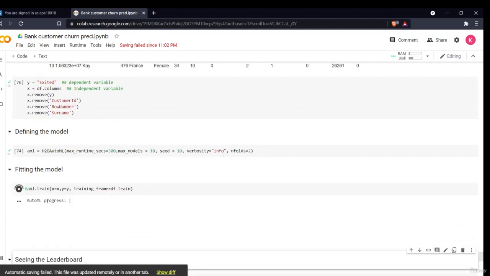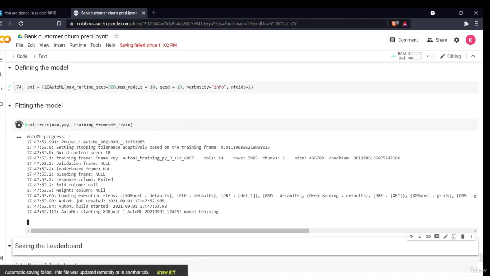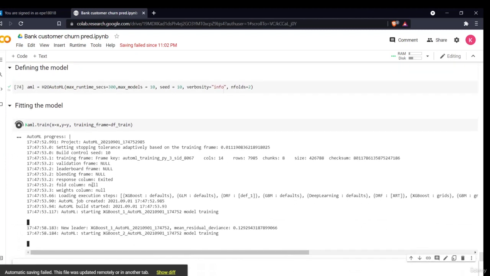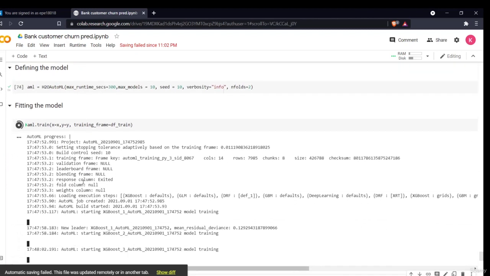Now it is saying AutoML in progress. Now it will fit all the models. It will take around a minute or two, as I've selected a time of 300 seconds. It will not take more than that. It can take less than 300 seconds, but it will never exceed 300 seconds. What it means is that whatever you get in those 300 seconds, compile it and give it to me. It will be checking 10 models with the number of folds set to 2, so it will be holding out the data two times.